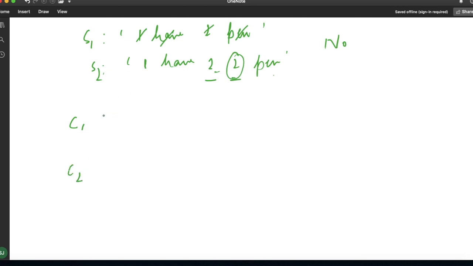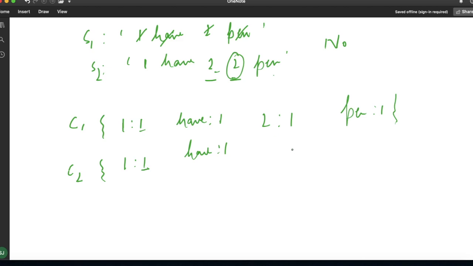What we will do is keep track of the occurrences of all the substrings. In C1, I has occurred once, have once, two once, and pen once. For C2, we'll check I has occurred one time, have one time, two has occurred twice, and pen has occurred once. Now what we will do is take the key of C2 and try to find it in C1.